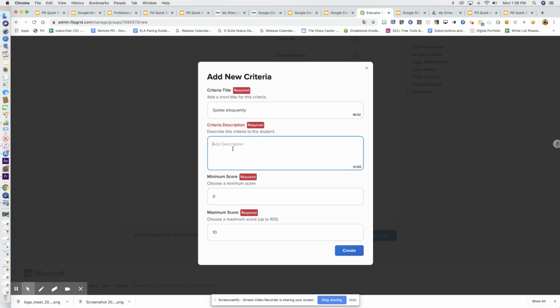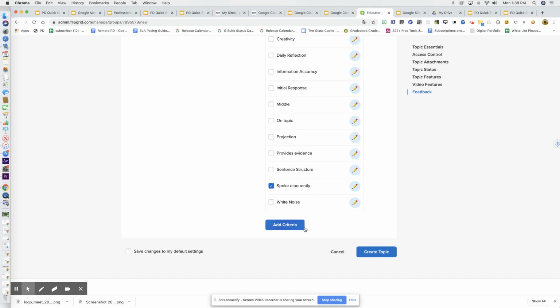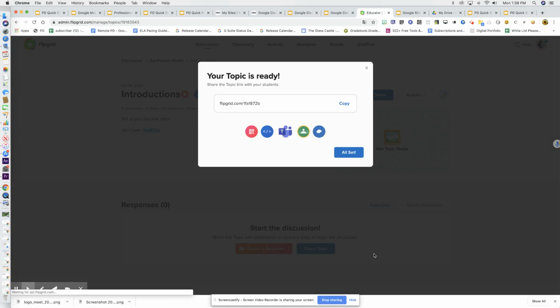Oops, you have to add it. I'm sorry, you have to add it. Chose words carefully and purposefully. You can hit create, and you can create your topic from there. And you can share it right to Google Classroom as before, or you can copy and paste the link into Google Classroom if you're not quite ready to create your topic here.